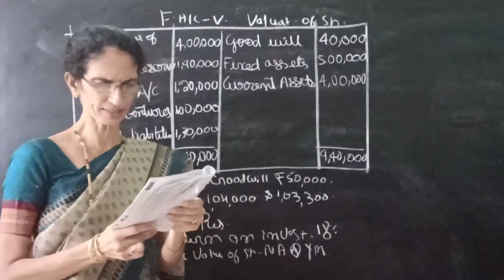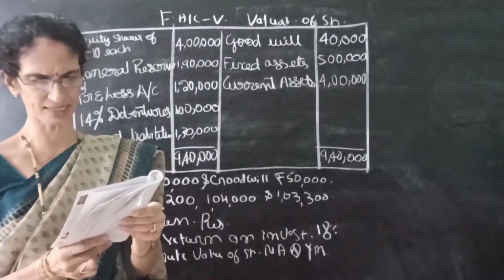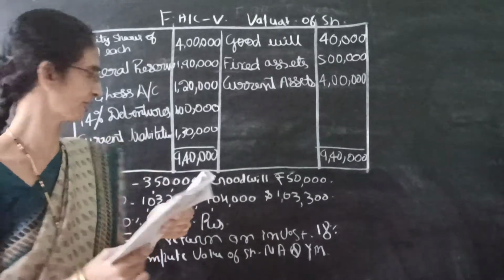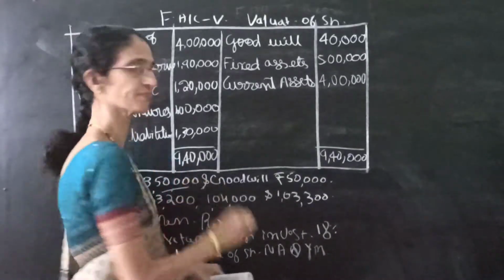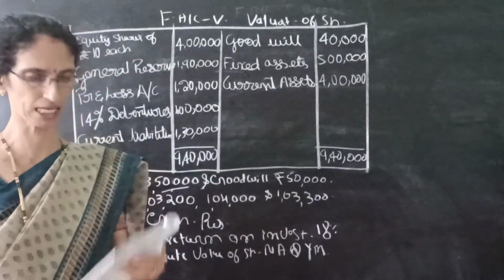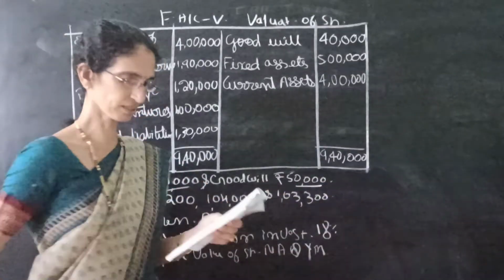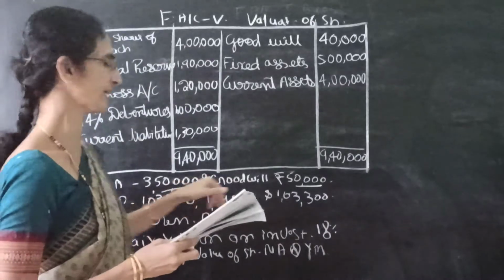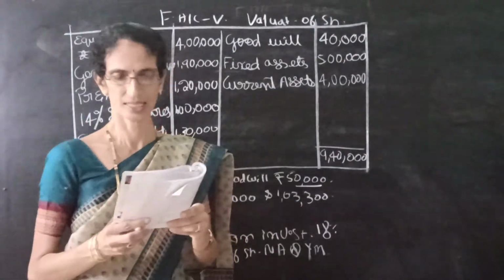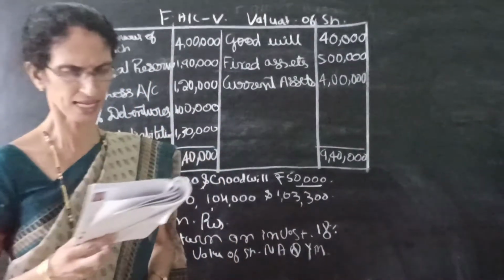On the above date, the tangible fixed assets were independently valued at rupees 3,50,000. So the fixed asset is valued at 3,50,000 and the goodwill is at 50,000. So it is the market value of the assets.